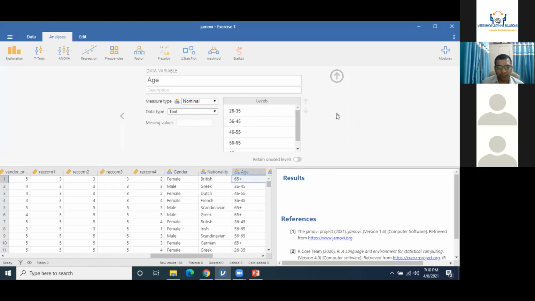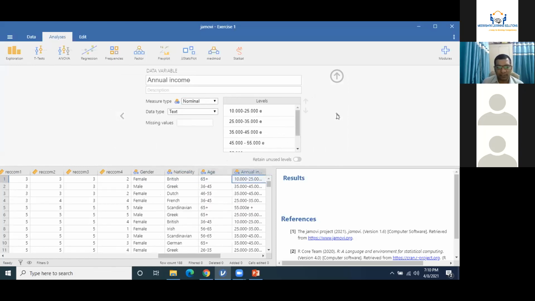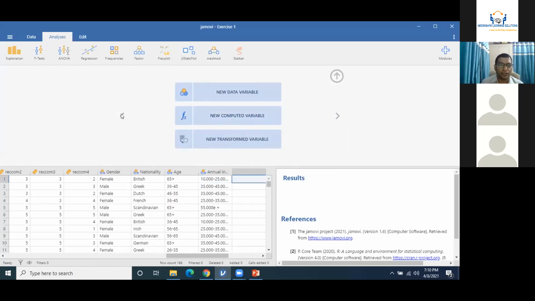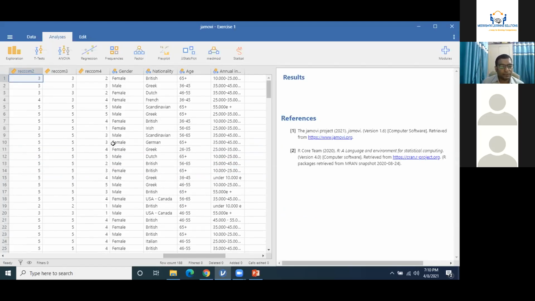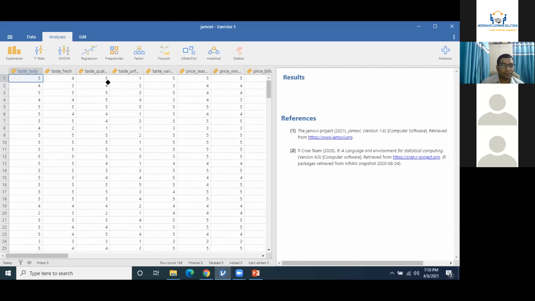For gender, it is nominal. Nationality, it is nominal. Annual income, okay. And for everything, it is nominal. Right. So everything is set for data analysis. Now let us start from the beginning, how to talk about descriptive analysis. I'm sure you'll be able to see my screen of Jamovi.